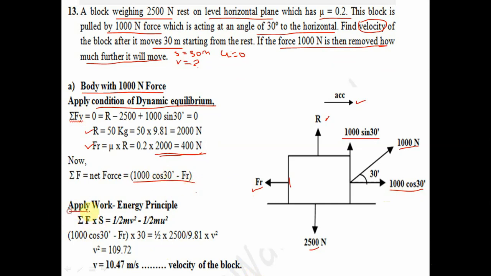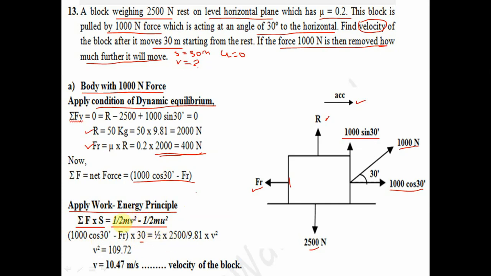Next, apply the work energy principle. We know the work energy principle is summation F into S is equal to half mv square minus half mu square. Understand? So the net force is 1000 cos 30 minus Fr, into S. S is the displacement, which is given as 30 meter, is equal to half m.